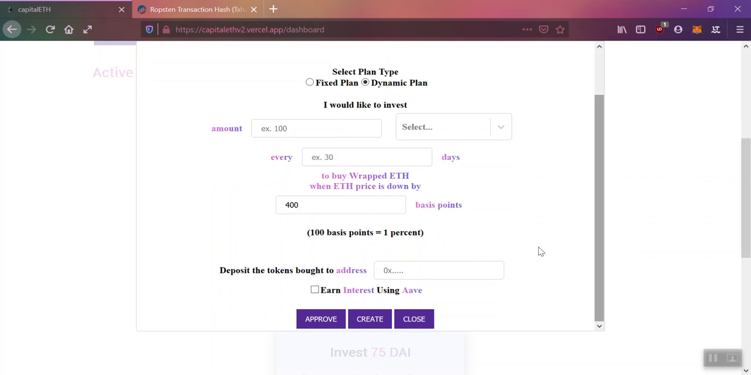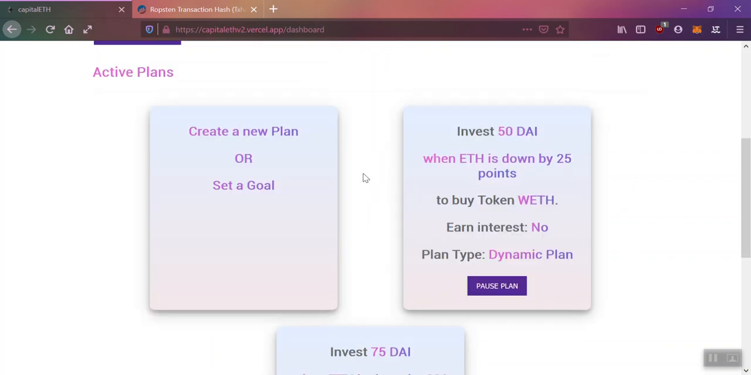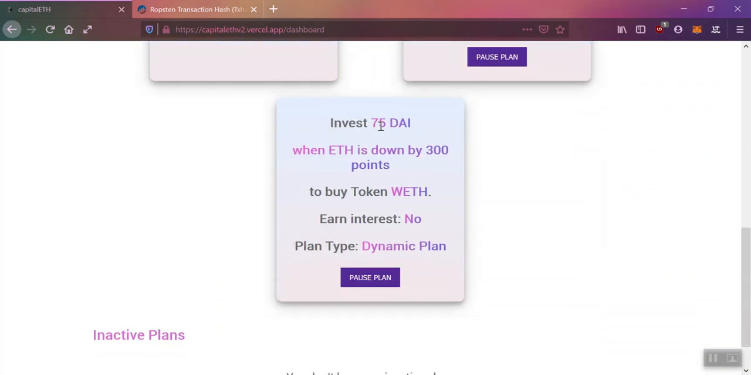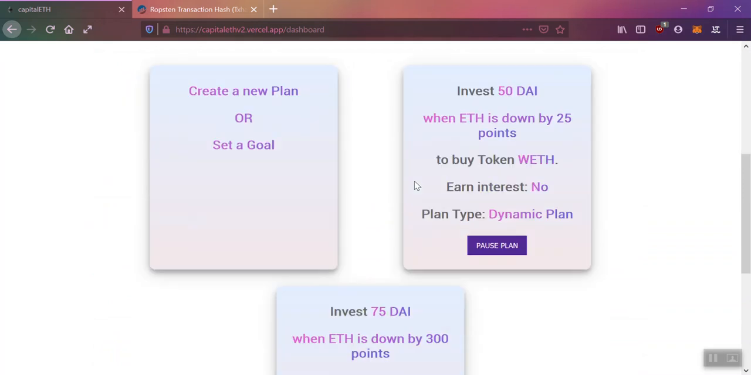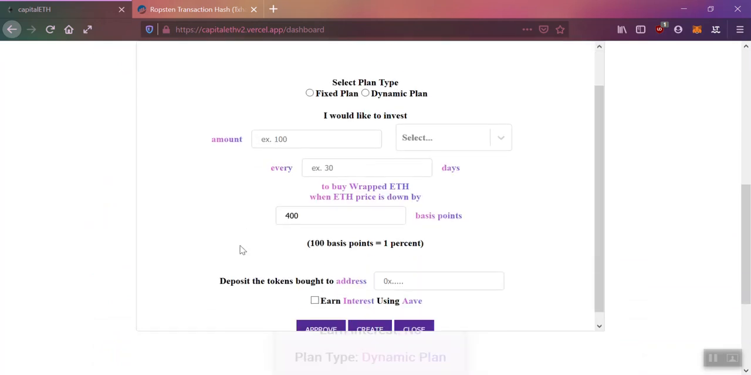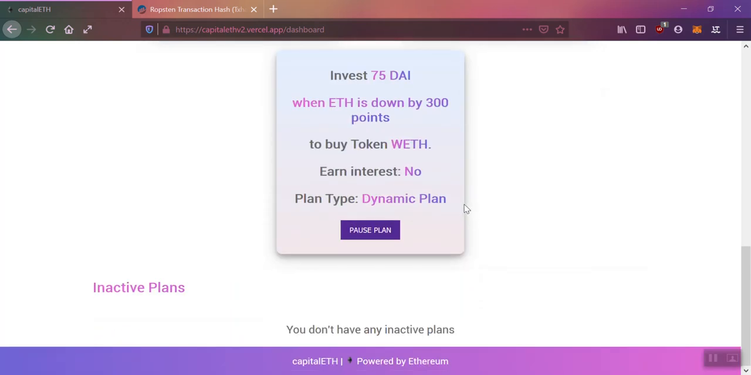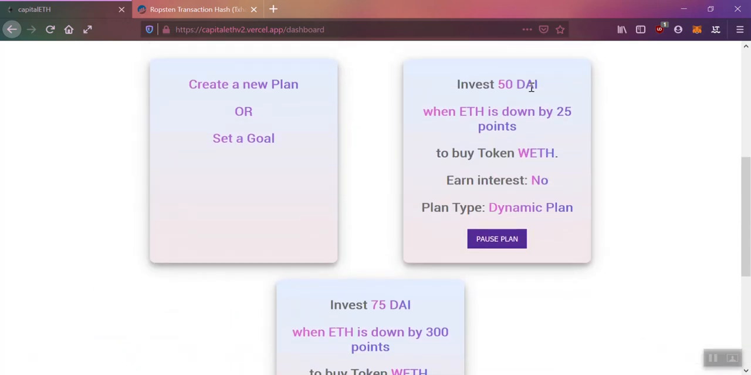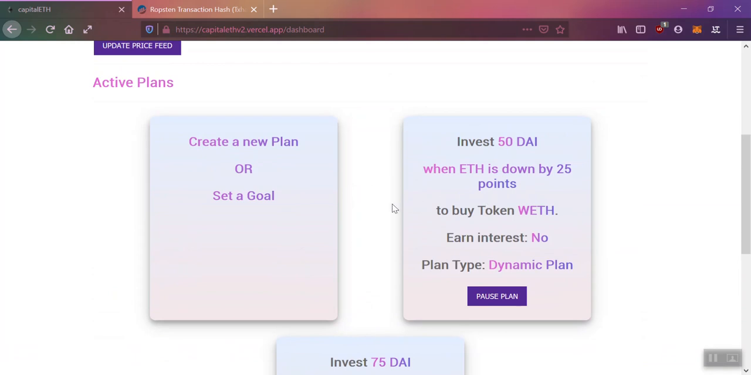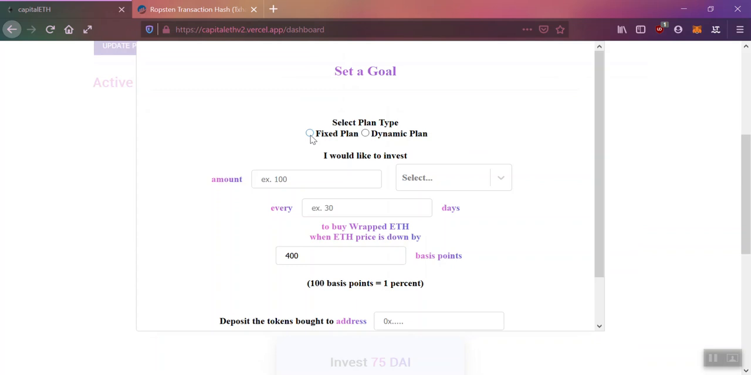So I've already created a few plans here. As you can see, I have created a plan for investing 75 DAI when the price of Ether is down by 3% to buy wrapped Ether. Capital ETH also allows the functionality to earn interest using Aave. I haven't enabled that function here, and the plan type is dynamic. So we have two dynamic plans here, and we can also create a fixed plan.